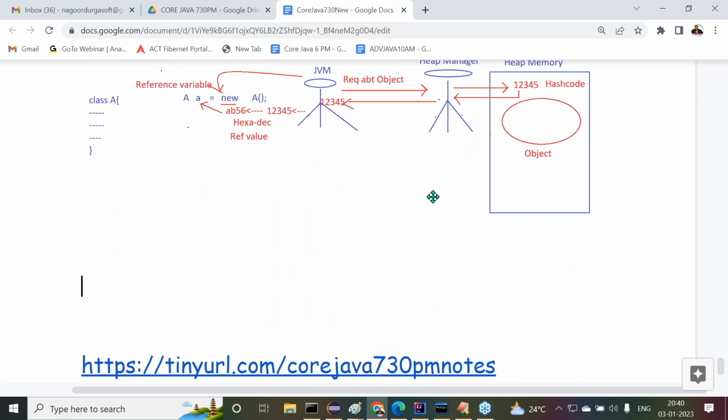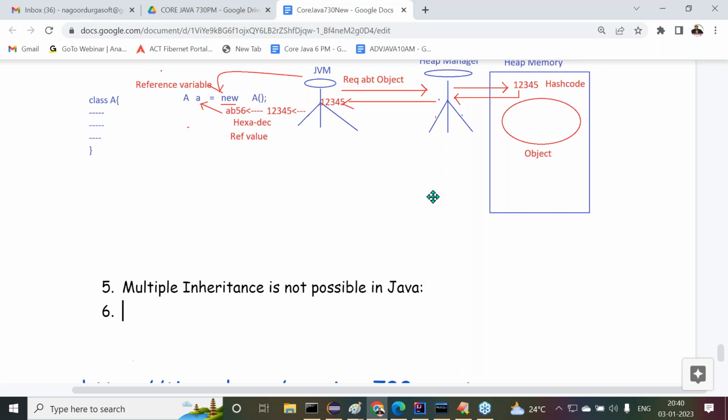So this is about the fourth difference we understood. Next, the fifth difference: multiple inheritance is not possible in Java.